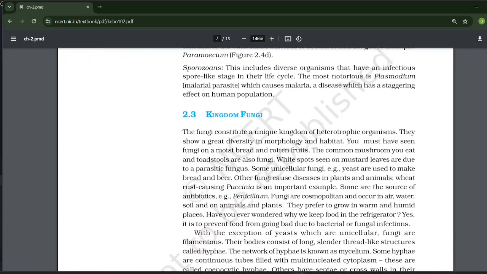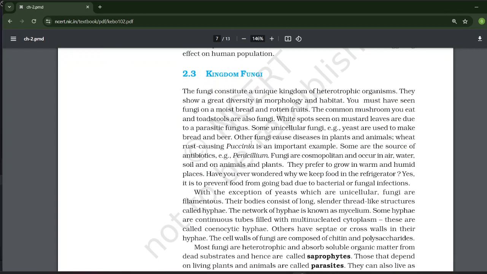Kingdom Fungi. The fungi constitute a unique kingdom of heterotrophic organisms. They show a great diversity in morphology and habitat. You must have seen fungi on moist bread and rotten fruits. The common mushroom you eat and toadstool are also fungi, while the spots you have seen on mustard leaves are due to a parasitic fungus. Some unicellular fungi, for example yeast, are used to make bread and beer.